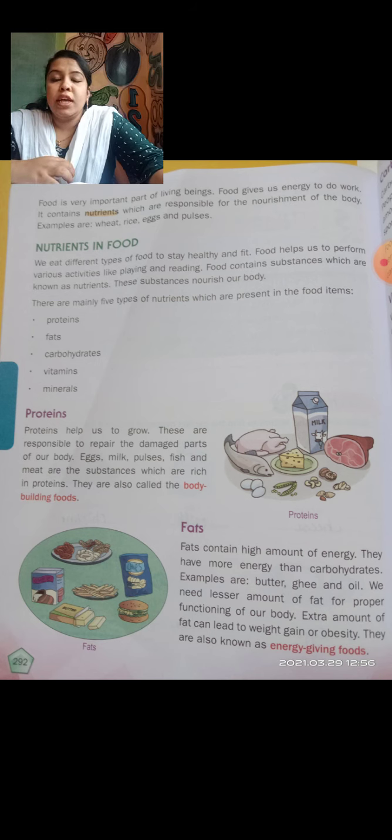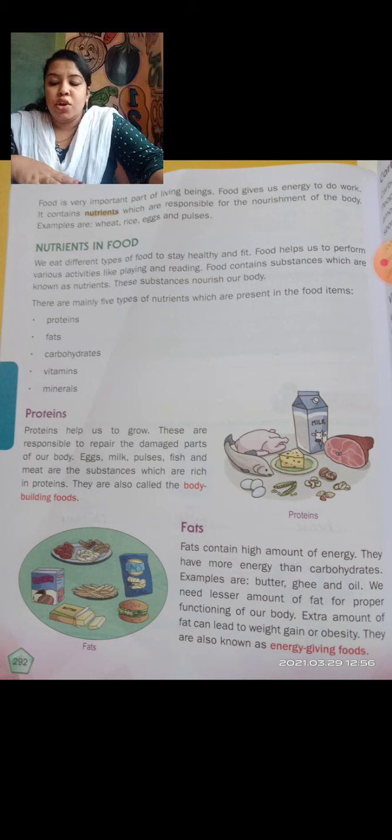They are also called bodybuilding foods. You can see the picture here: milk, meat, fish, eggs. They give proteins to help our body grow. These are all called bodybuilding foods.